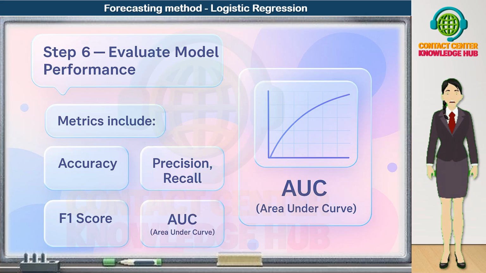So, in step 6, we use accuracy, precision, recall, F1 score, ROC, and AUC to decide if the model is good enough for deployment, or if we need to tune the features, adjust the threshold, or try a new modeling approach.